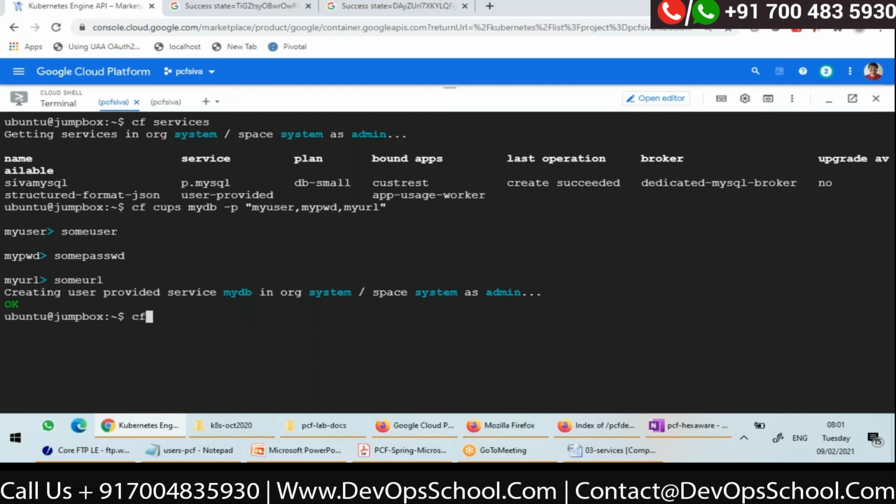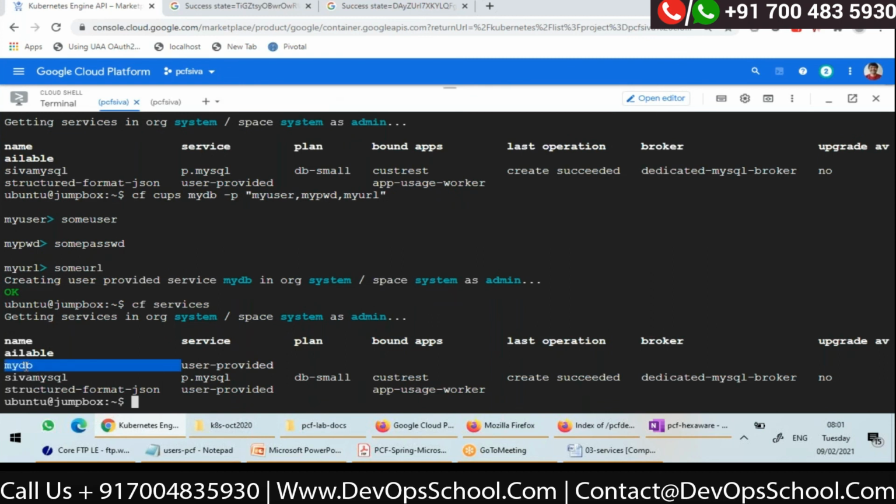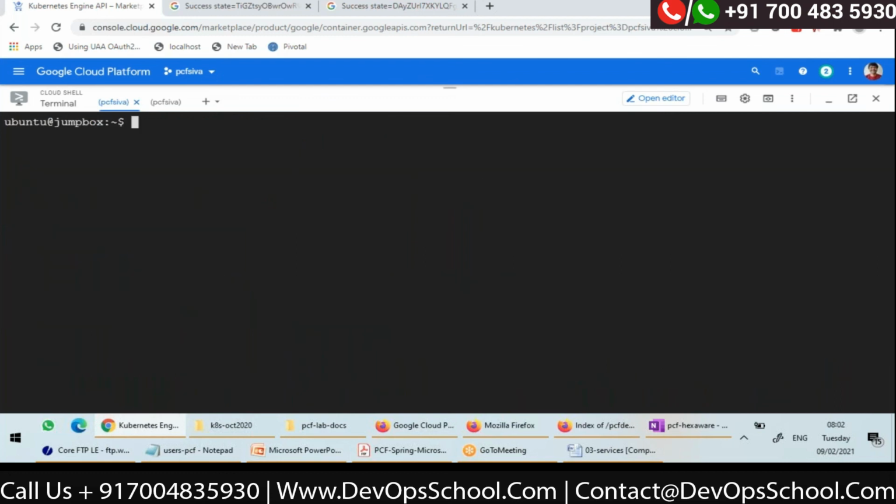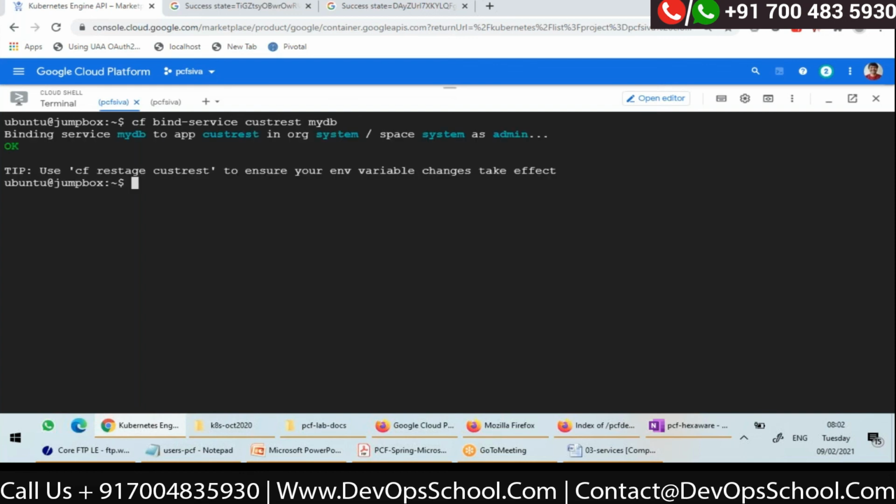Now if I say CF services, see, is there MyDB? It is of type what? User provided. Then what is the use? Once I have a service with the name MyDB, I can bind it to my application. So let me show you. CF bind-service. CustTrust is my application, and MyDB is the service name. That's all. Binding is done.